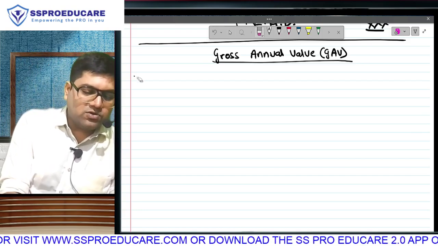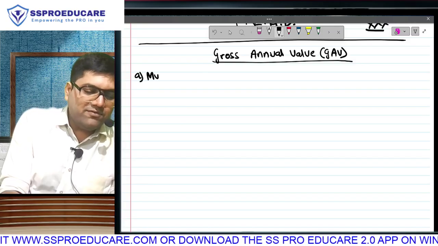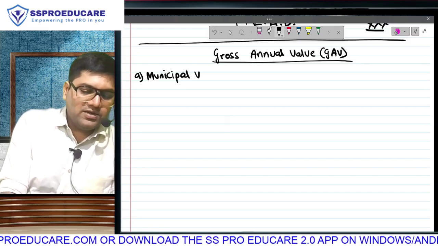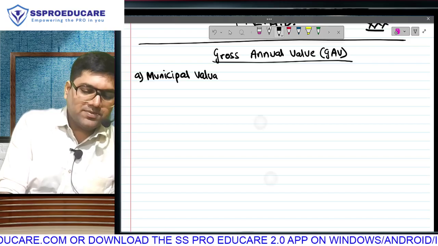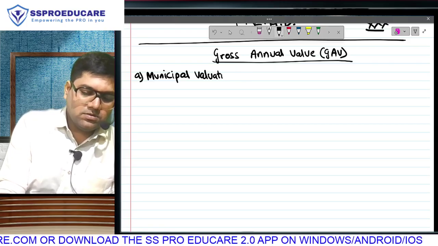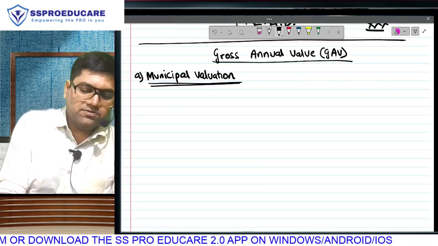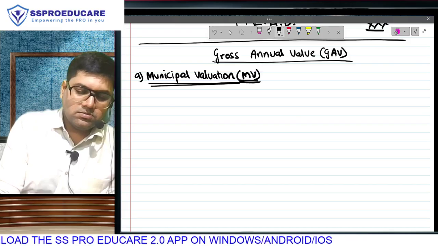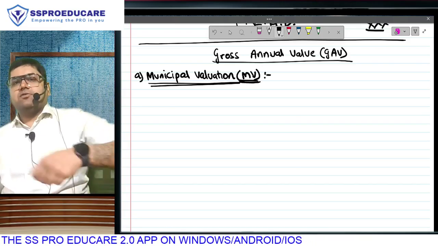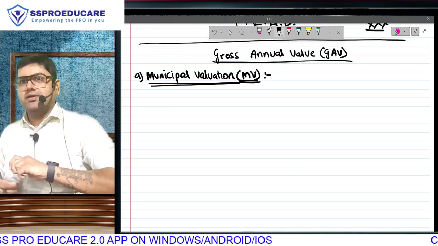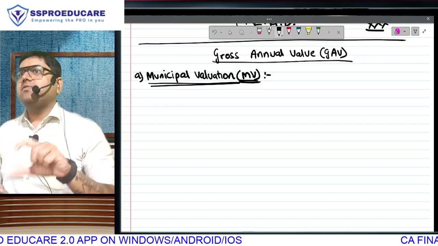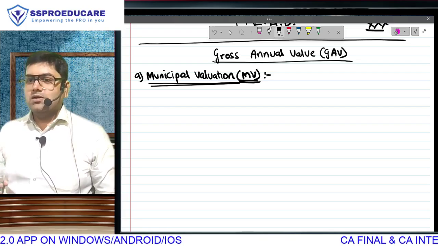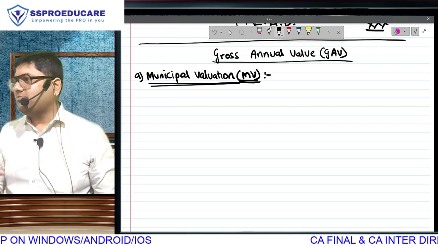Every time we want to calculate gross annual value, step number 1, we will have to find out something called the municipal valuation of the property. About this step number 1, municipal valuation, I will tell you three things. First, the meaning. Second, where will you get this in real life? And third, more important, how to find it in the exam. Finding it in real life and finding the answer in the exam are different things.